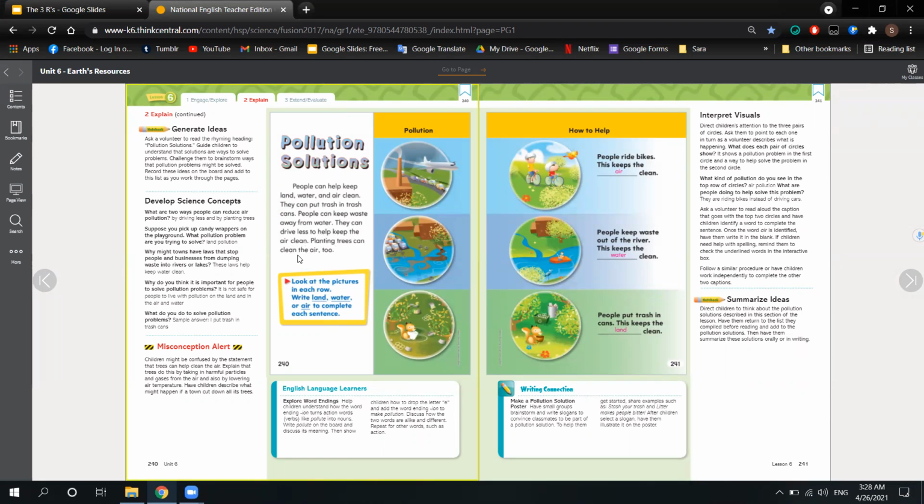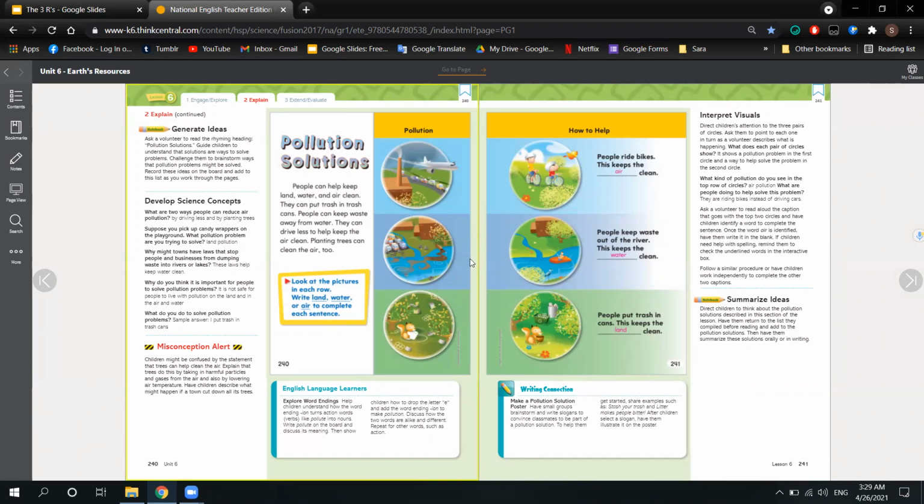So this is air pollution, right? Because of what? Because of the smoke. So how can we save, or how can we help? People ride bikes instead of using cars, because the smoke that comes out of cars is gonna pollute the air, right? So we have to ride more bikes instead of cars.